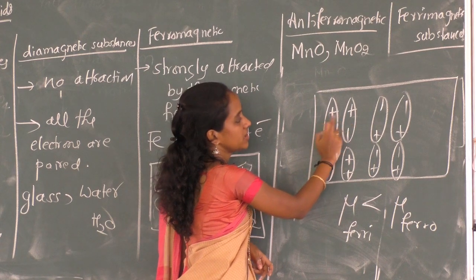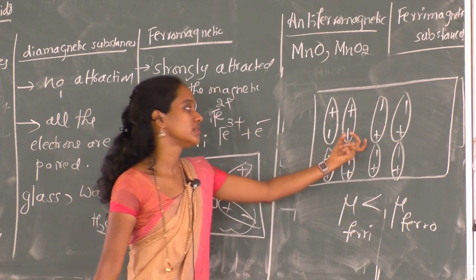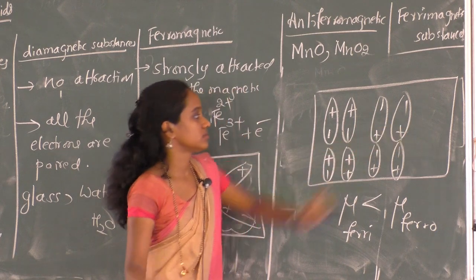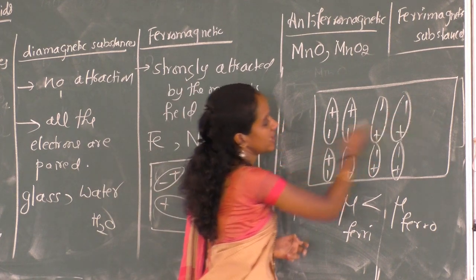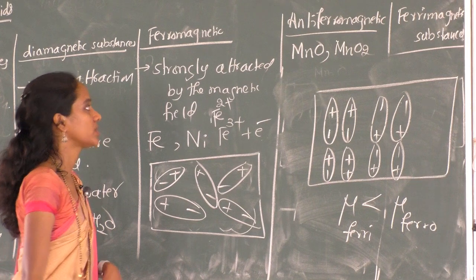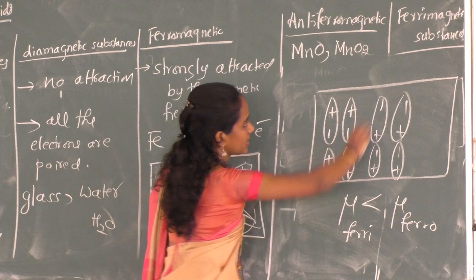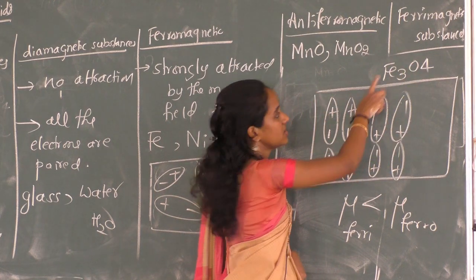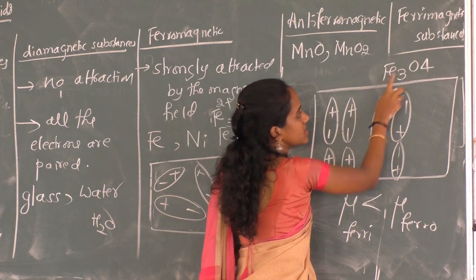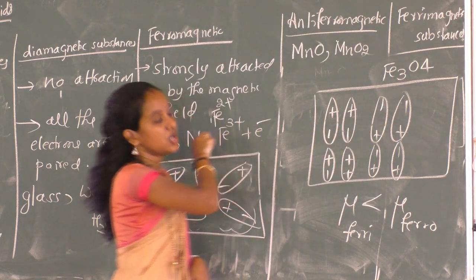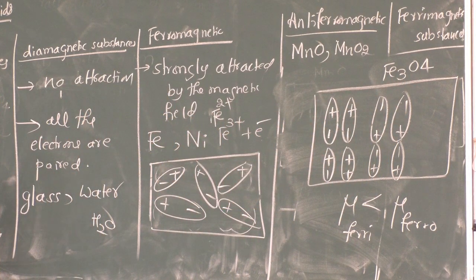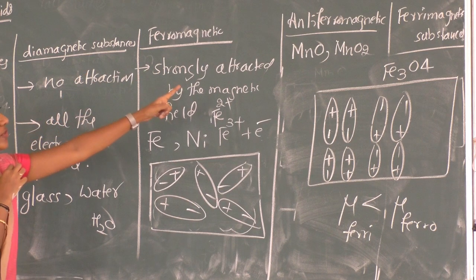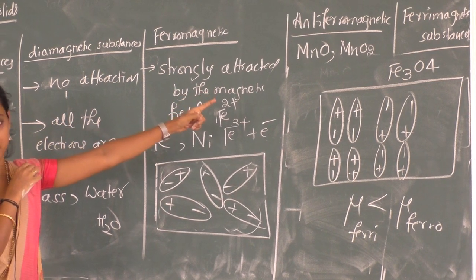In some places there is an effect, and in other places the arrangement is in the opposite manner, so the net effect gets canceled out. An example for ferrimagnetic is Fe3O4, magnetite. So this is about the classification of solids based on their magnetic properties: paramagnetic, diamagnetic, ferro, antiferro and ferrimagnetic substances.